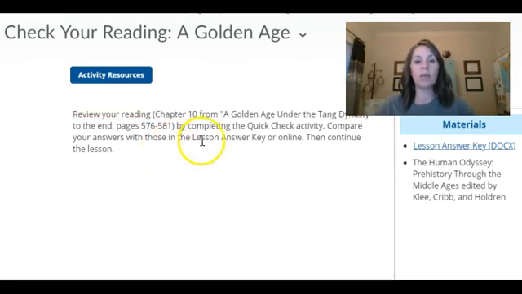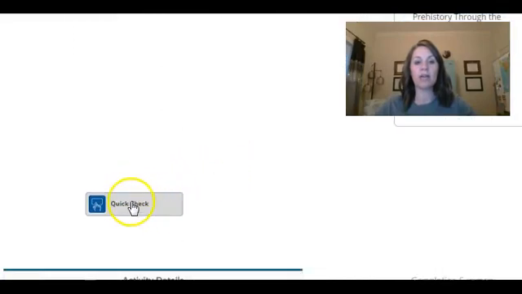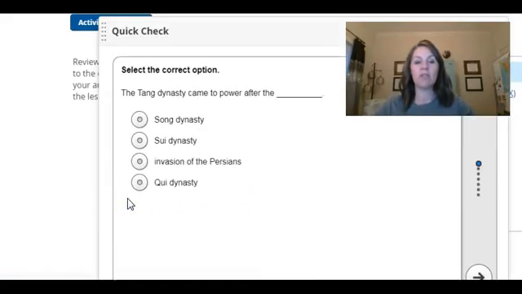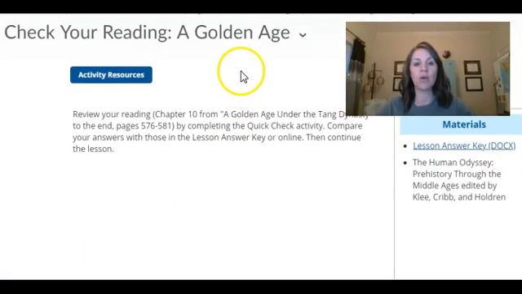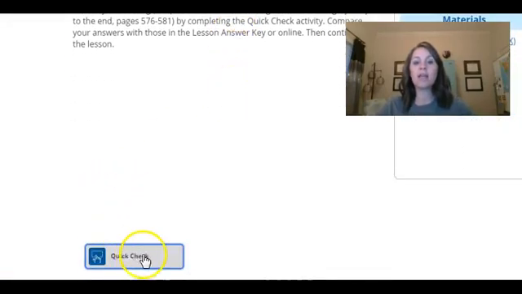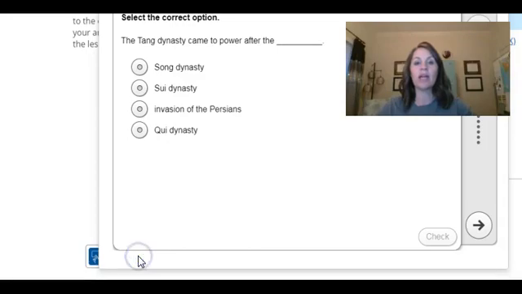And then you're going to complete the quick check activity. So I'm going to scroll down. Here's that quick check activity. If for some reason the questions don't show, you may need to refresh your flash. So read those pages and complete the quick check here. Anything that you're not sure of in that quick check, it's a good thing if you get any of these wrong or you're not sure of the answers, to make sure that you have that in your notes, because these are going to be important points that you may be asked about later.